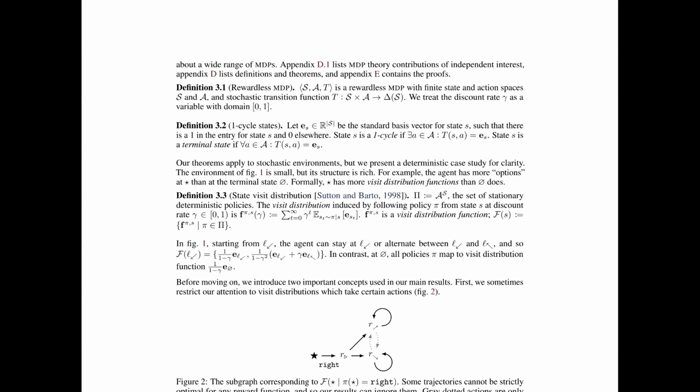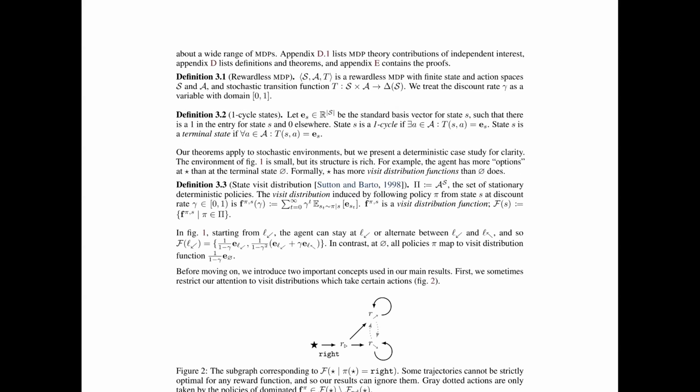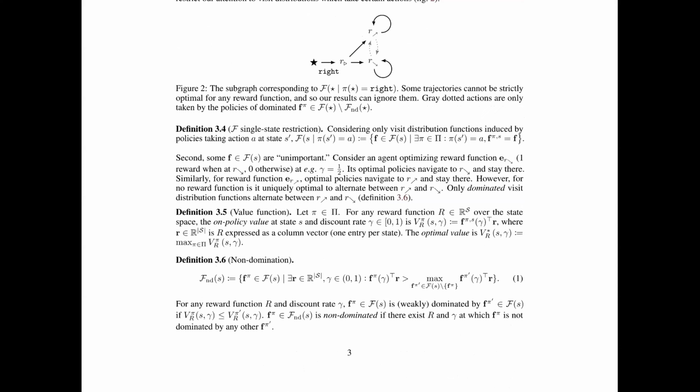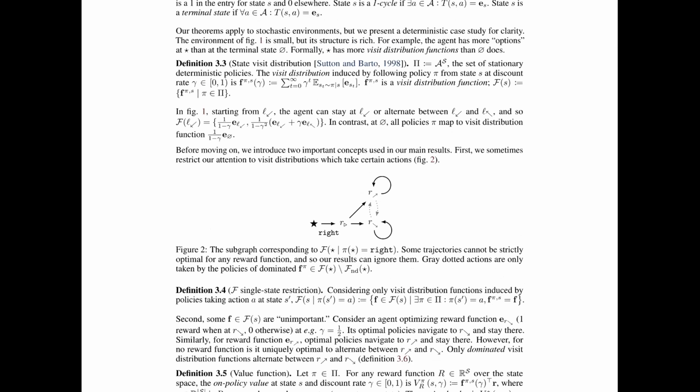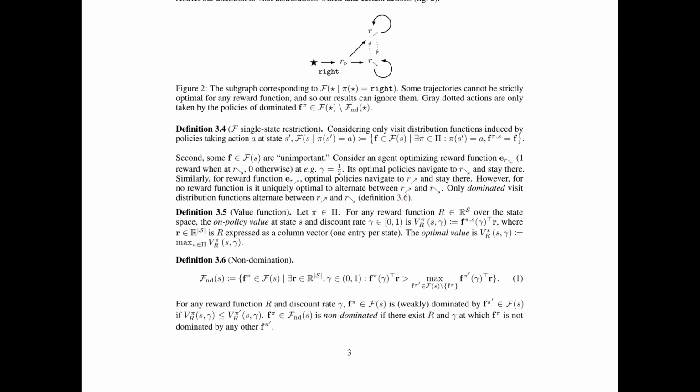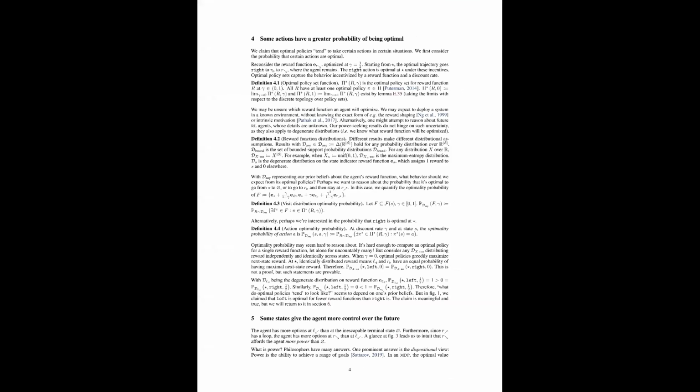Okay, so this is definition 3, a rewardless MDP, where there is no reward. We are computing the state or the action, but then what is T? Okay, so T is a stochastic transition function. Maybe we don't have to go through all these definitions and formulations. We only need the final conclusions.